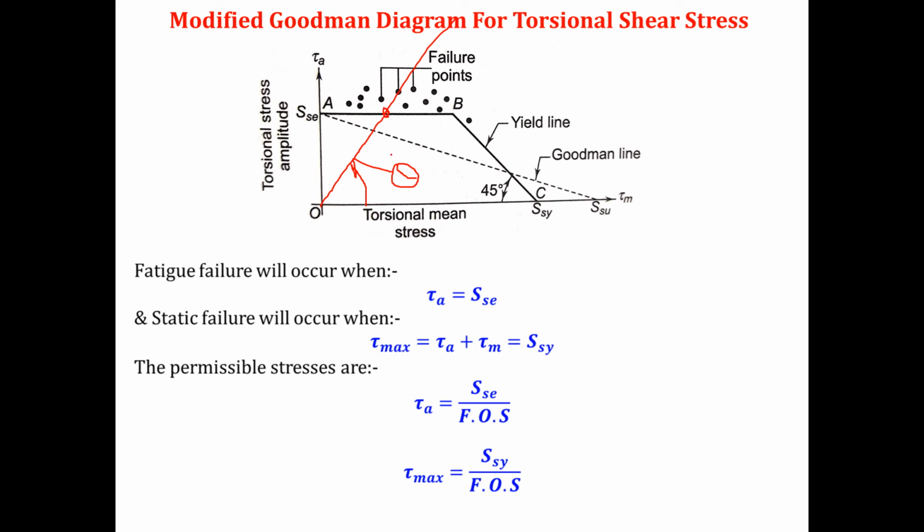So I have to get the value of theta, and I know this theta is nothing but the slope of this line, where the y-axis is tau a and the x-axis is tau m. That means tan theta is nothing but tau a by tau m.